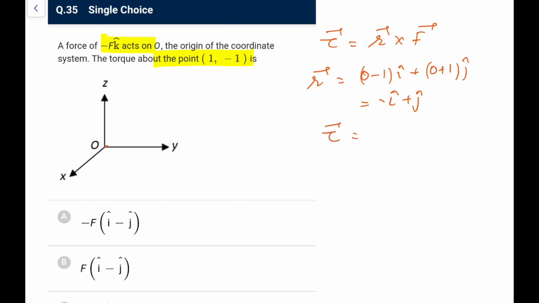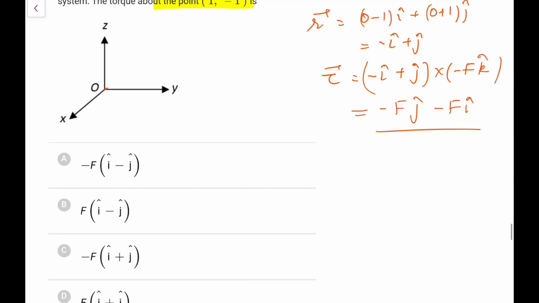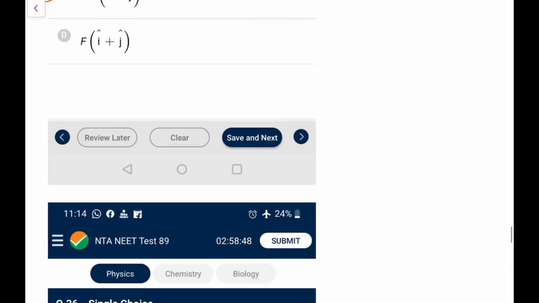So torque would be minus i cap plus j cap, taking the cross with minus F k cap. Minus minus becomes plus, i cross k is minus, so again minus we will have, so minus F j cap. Then j cross k is i, so that is minus F i cap. So it is minus F j cap minus F i cap. Going by this, it should be option C here. Next.